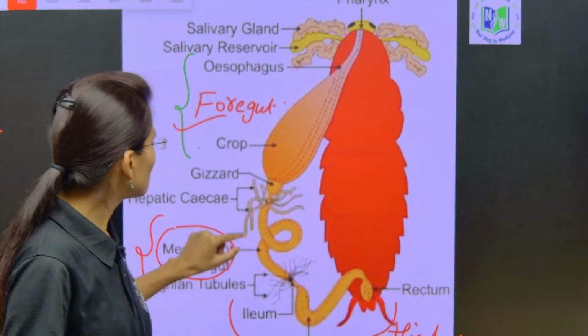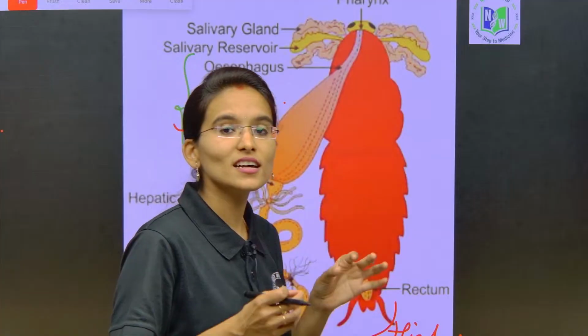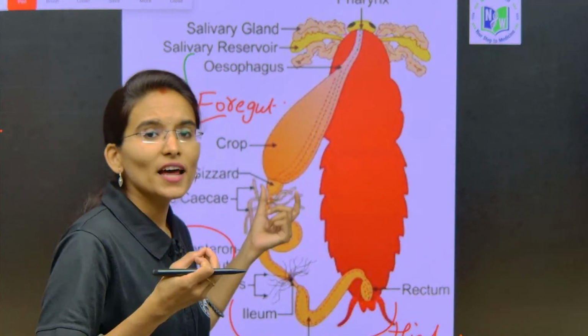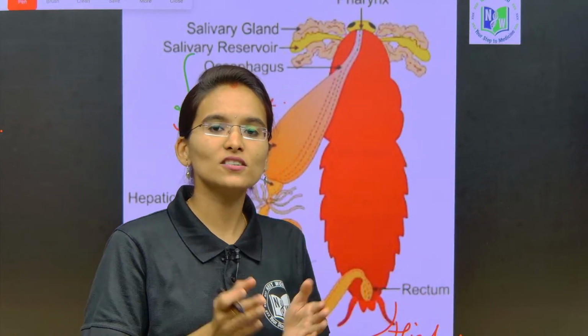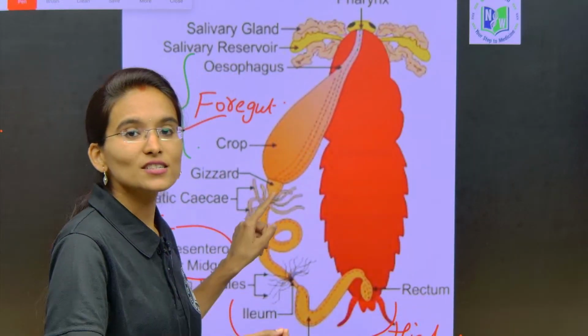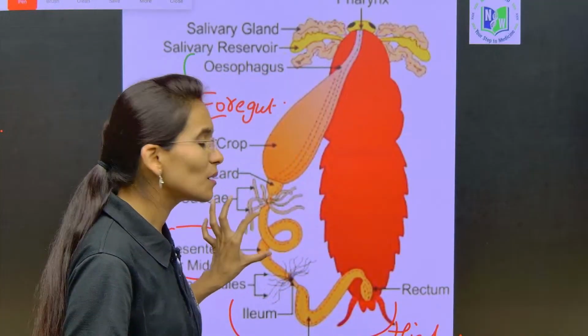Below the gizzard we can find the hepatic caecae. These are 6 to 8 blind tubules involved in the secretion and absorption of a few enzymes. From here a few digestive enzymes are secreted.